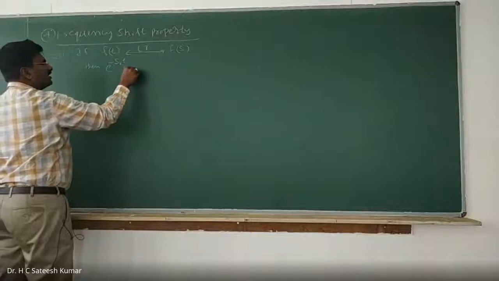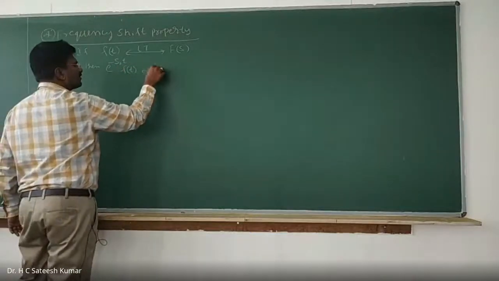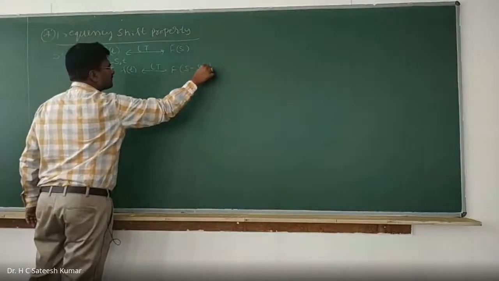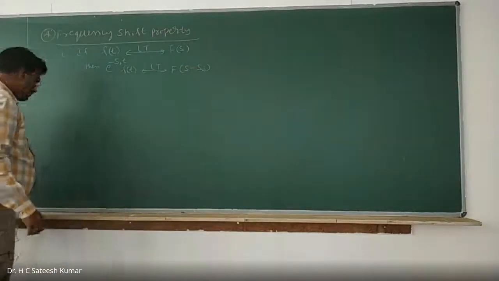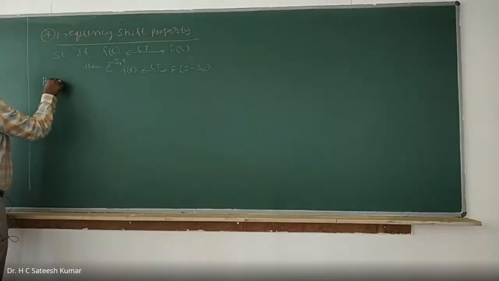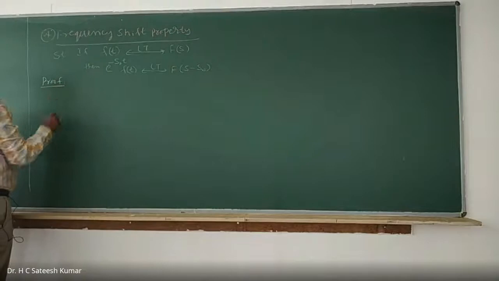f of t has Laplace transformation f of s minus s naught. Okay, right? So the proof of this is something like this. Proof. Okay, right.